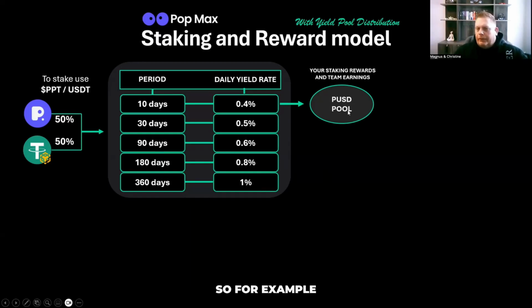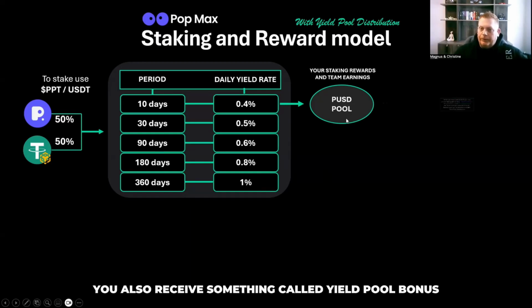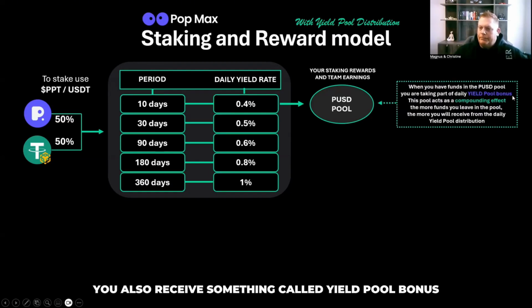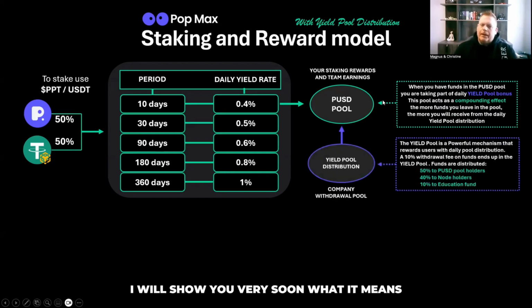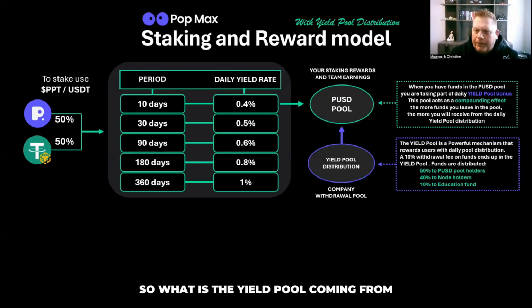So for example, if you have your daily yield and everything, keeping that in the PUSD pool, you also receive something called yield pool bonus. It acts a little bit like a compounding effect. I will show you very soon what it means. So what is the yield pool coming from?